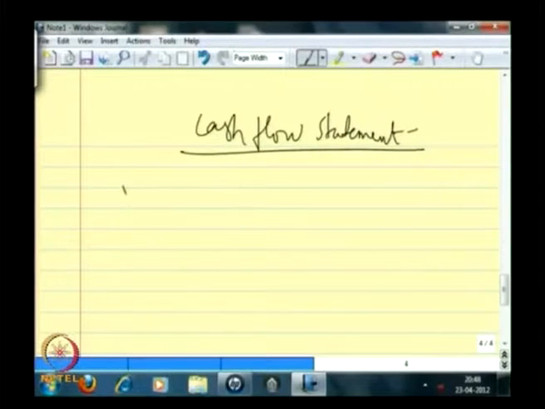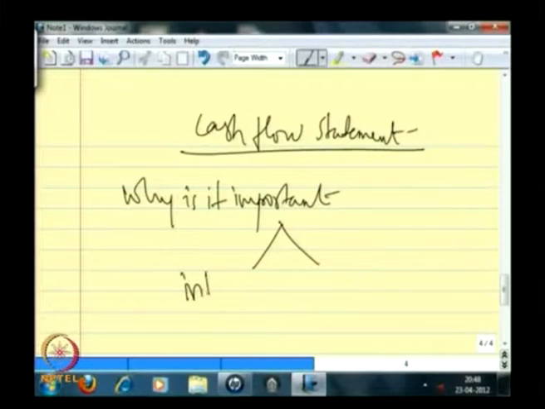Why is it important to understand this? Because there are users of this information, who could be internal or external. As somebody internal to the organization, I need to see whether the result of all the operating activities has actually generated cash or consumed more cash. Is there an operating profit or not? As an external user, let us say I am an investor in this, I will see the propensity of the firm to generate enough cash that can be disbursed as dividends.